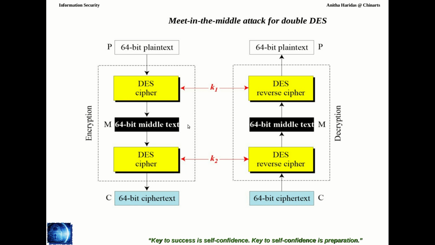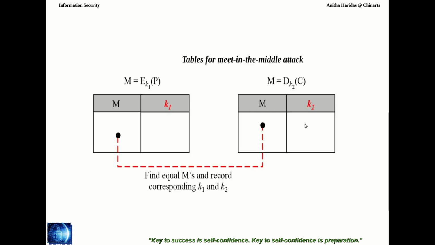I repeat, the cryptanalyst or the attacker can find out all the possible K1 values by using this middle text. In the same way, the attacker can find out all the possible K2 by using this middle text. Okay. Now what will he be doing? He will be listing all the K1 values and all the K2 values. The same way, all the middle text will be listed here.